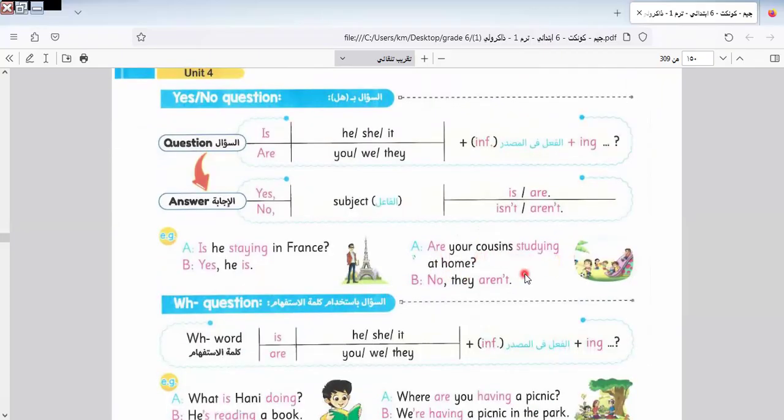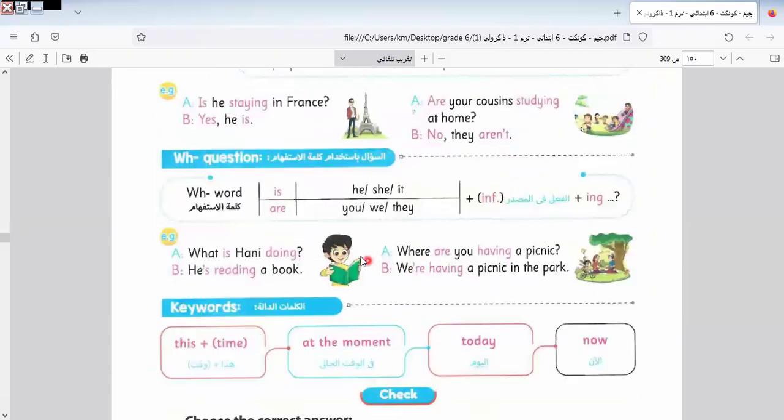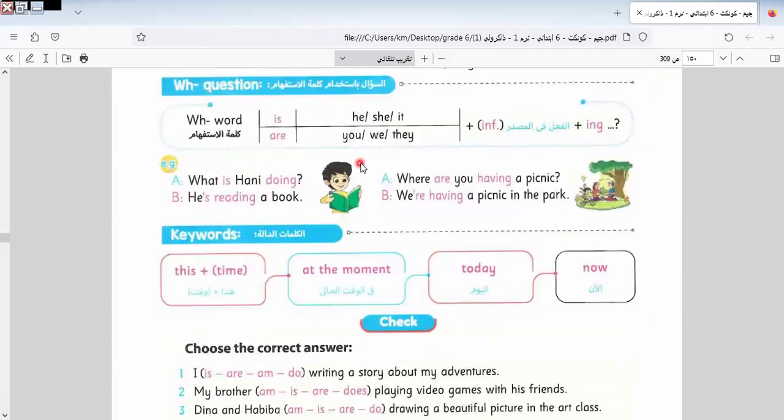Are your cousins studying? No, they aren't. Okay, this is in the question form. In the WH question it is the same, like this. What is Henny doing? He is reading a book. So here is a WH question. Where are you having a picnic? We are having a picnic in the park.